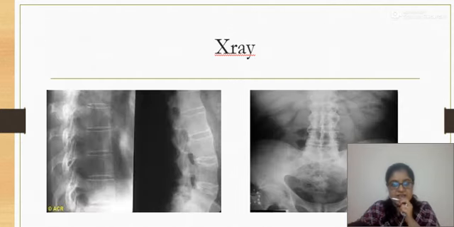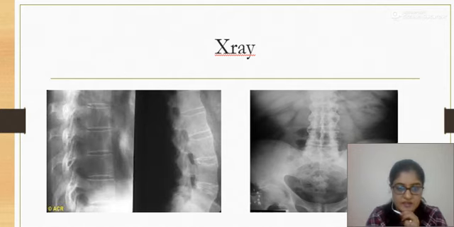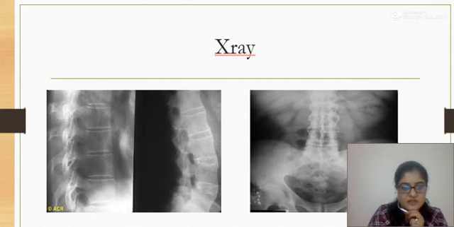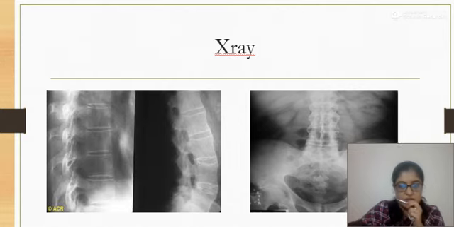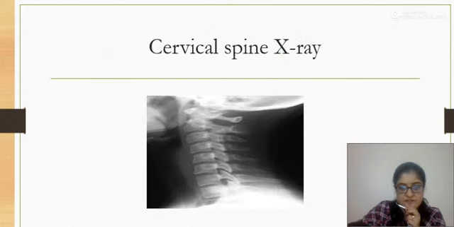Here you can see the X-ray. You can see the squaring of the vertebral body in the lateral view and we don't see any curve. This is also known as bamboo spine appearance. Initially there is squaring of the vertebrae and later on, because of the loss of lordosis, we typically see the X-ray as if it is a bamboo spine. This is the cervical spine, where again you can see loss of lordosis and the vertebrae are square in shape.